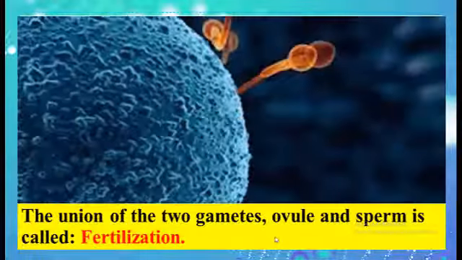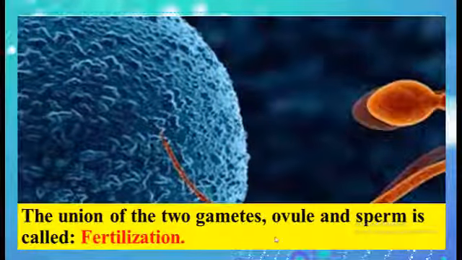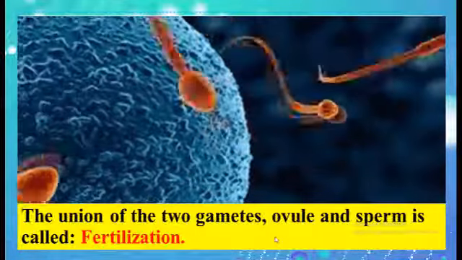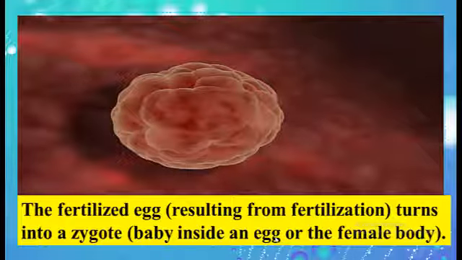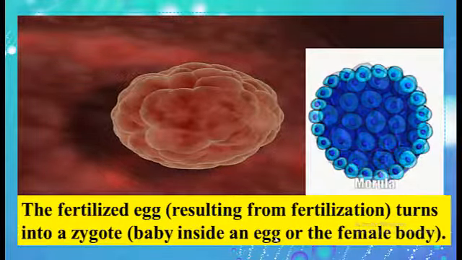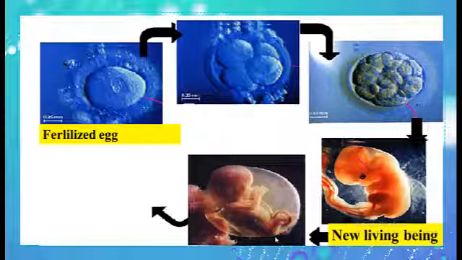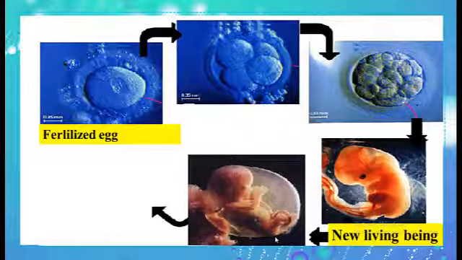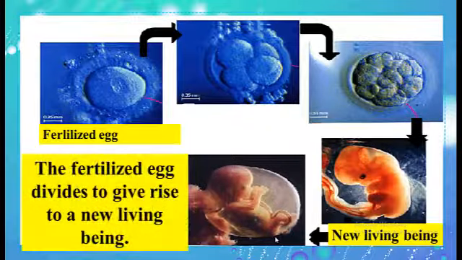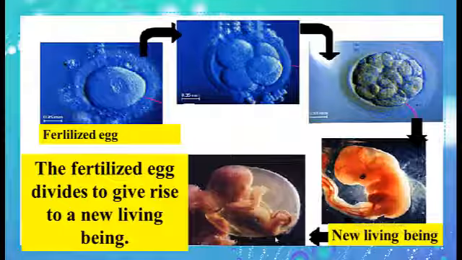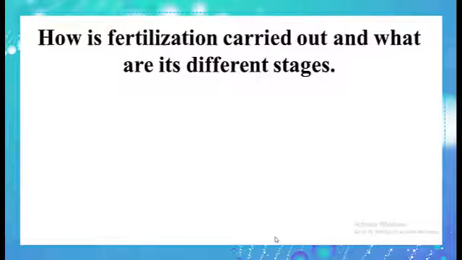The union of the two gametes, ovule and sperm, is called fertilization. The fertilized egg resulting from fertilization turns into a zygote, a baby inside an egg or the female body. This is the fertilized egg that becomes a new living being. The fertilized egg divides to give rise to a new living being.